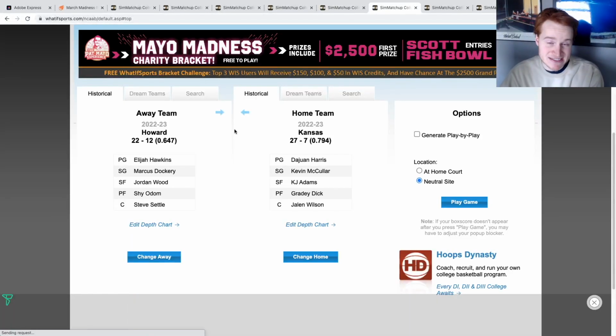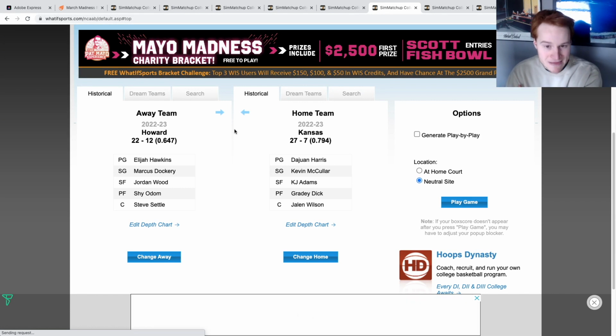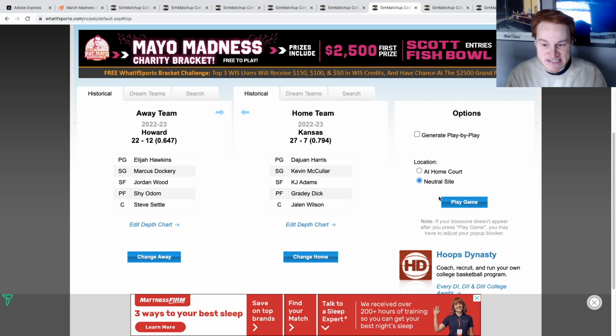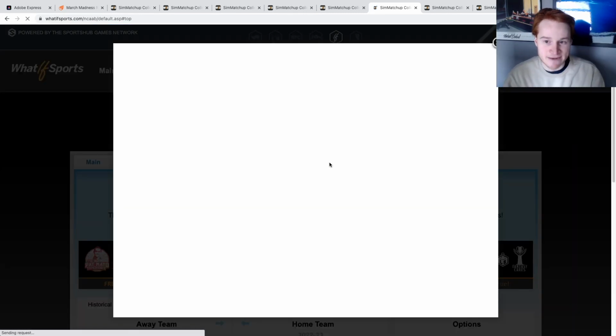The next matchup, it is another 1v16 game. It's another rematch. It is Kansas taking on Howard. Kansas expected to win this game by about 25 points, I would say.